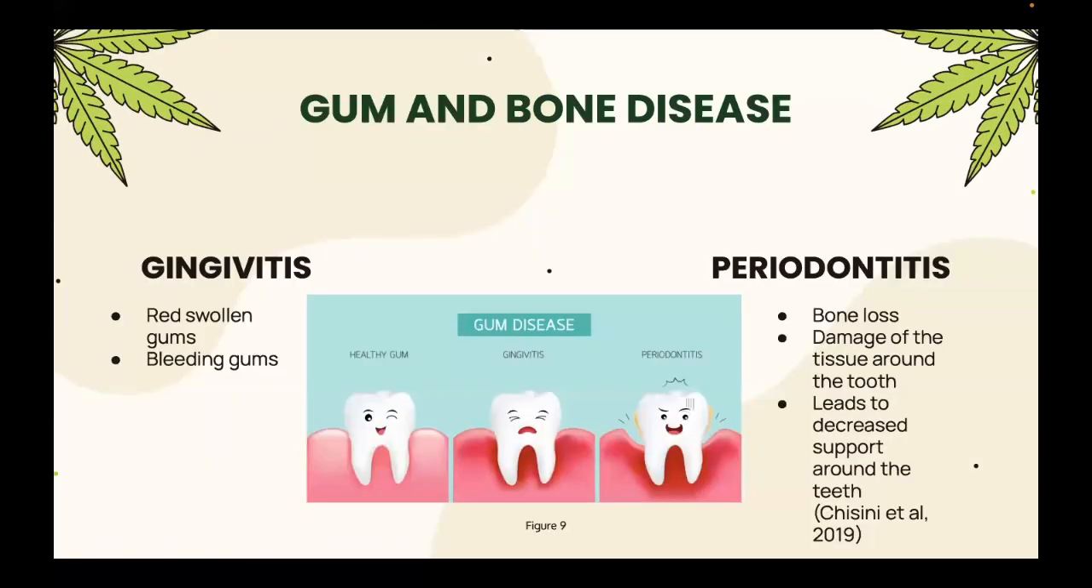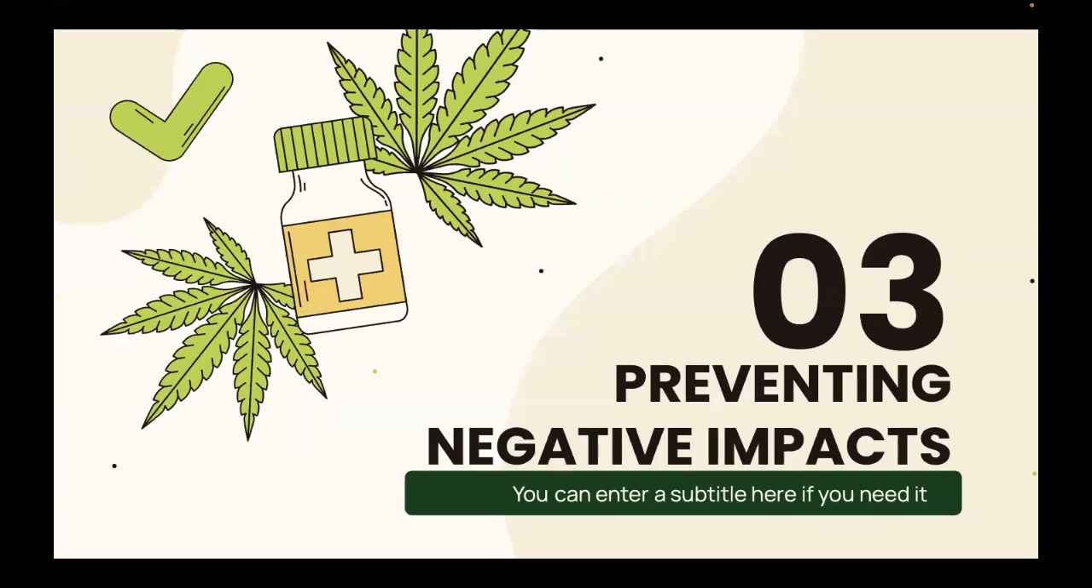Marijuana use is associated with increased gum and bone disease. Gingivitis is a milder form of gum disease which is characterized by red, swollen, and bleeding gums. Gingivitis is reversible, but can also eventually progress to periodontitis if oral health care is not improved. Periodontitis is a more severe form of gum disease which is irreversible, as it has caused bone loss and damage of the tissue surrounding the tooth, which leads to decreased support around the teeth and can eventually lead to loose teeth or tooth loss.